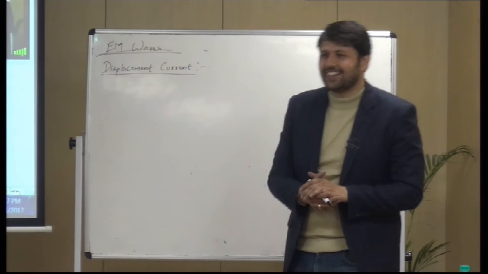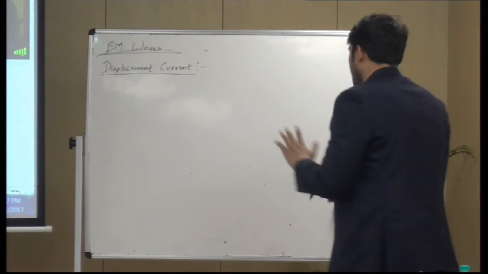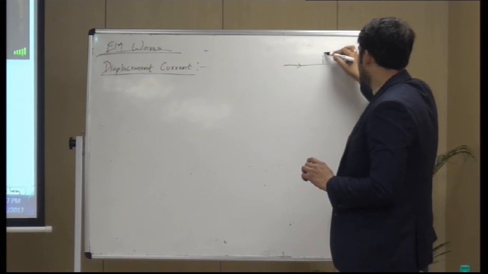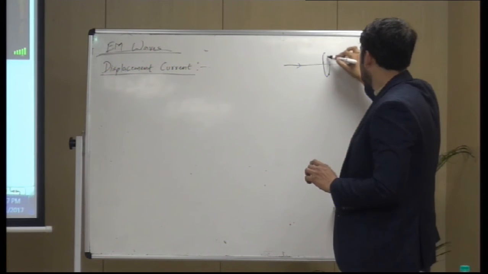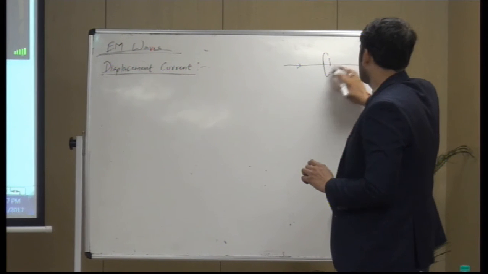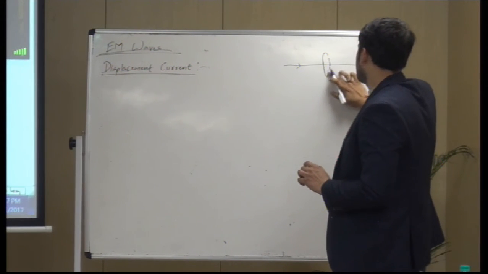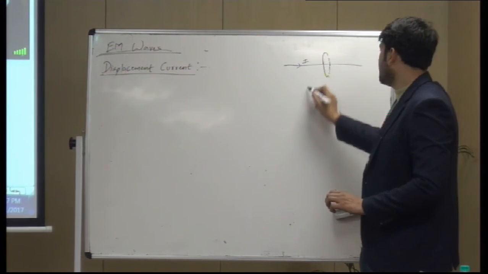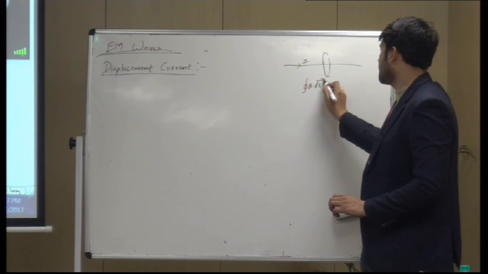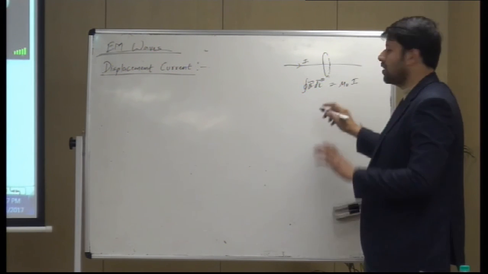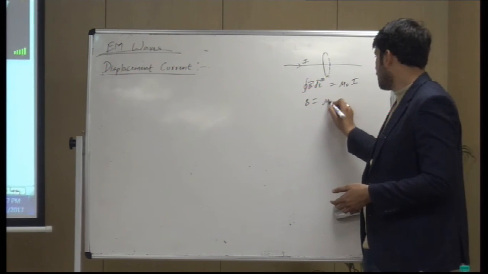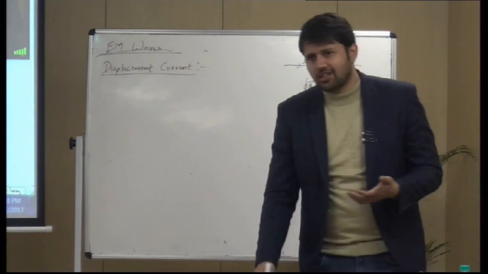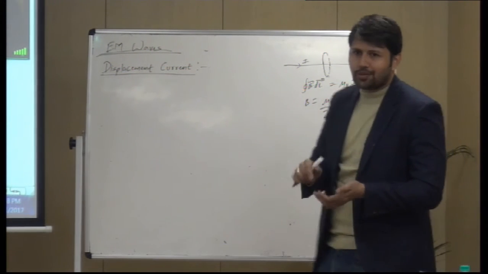It said that whenever there is a current carrying wire, you can have an Amperian loop. Okay. And if I is the current, then B dot dl for this loop would be mu naught I. We solved it and found B to be mu naught I upon 2 pi r. The integral of dl would be 2 pi r, right?